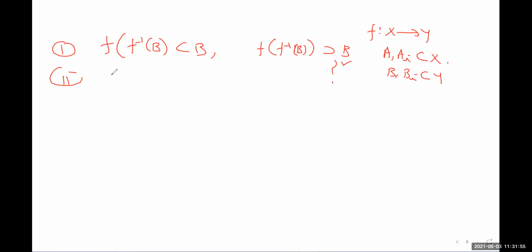And second, with A, the claim is that A is contained in f inverse of f of A. I mean, first take the direct image of A, and then take the inverse image of that set f of A, and we will prove that A will always be contained in f inverse of f of A. And what about its converse? I mean, whether f inverse f of A will be contained in A. If not, then we need to give a counterexample.